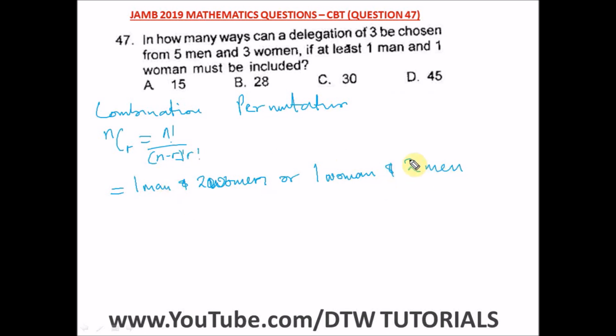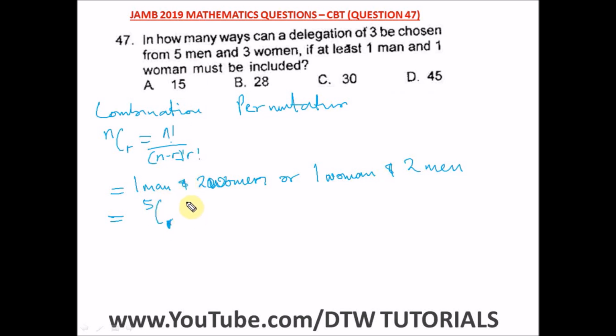So let us interpret this now. So 1 man would be what? 1 man selected from the total number of men, which is 5, will be 5 combination 1.